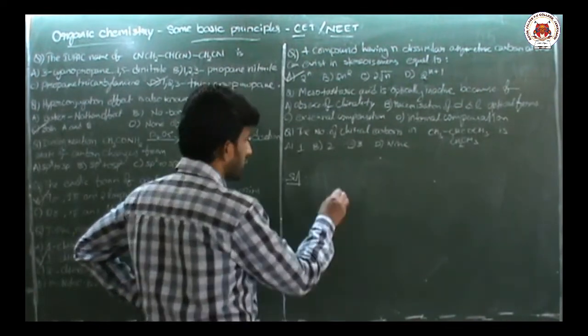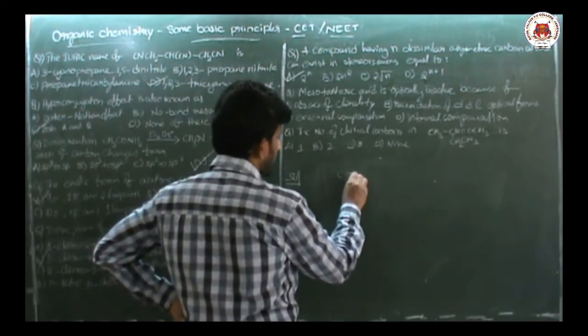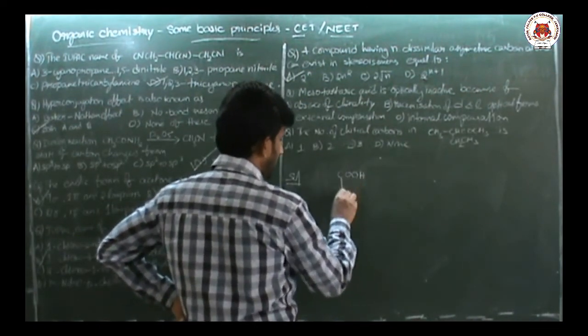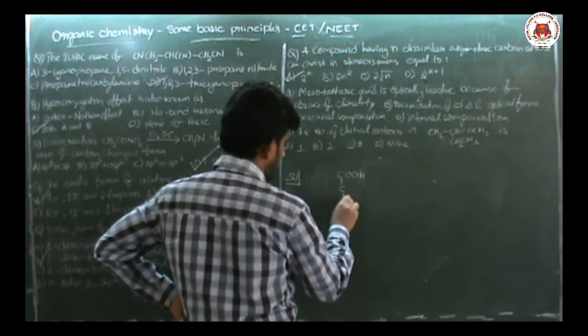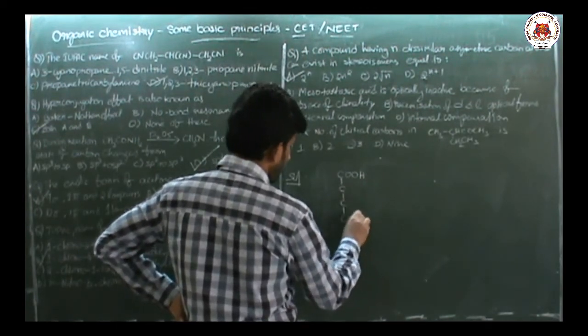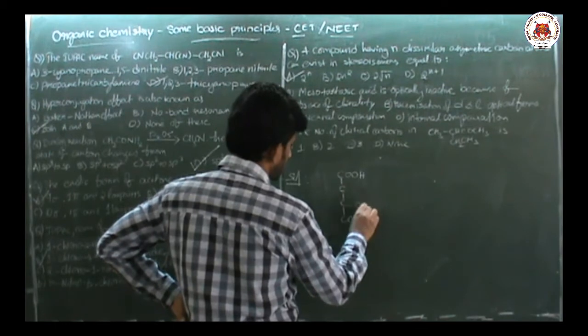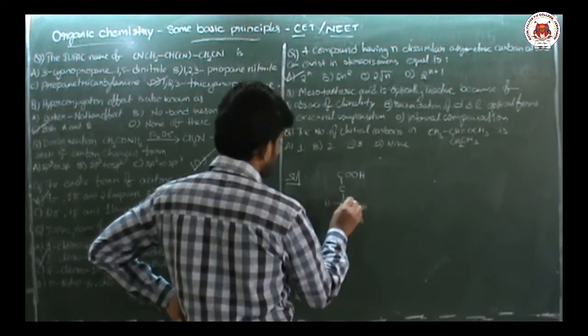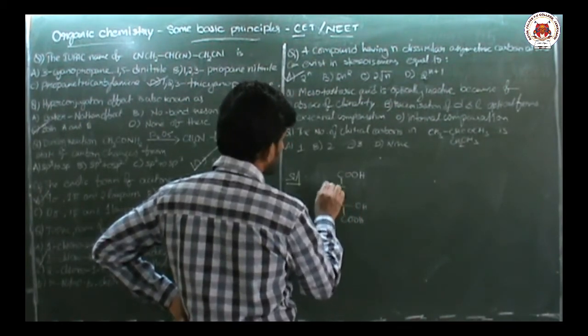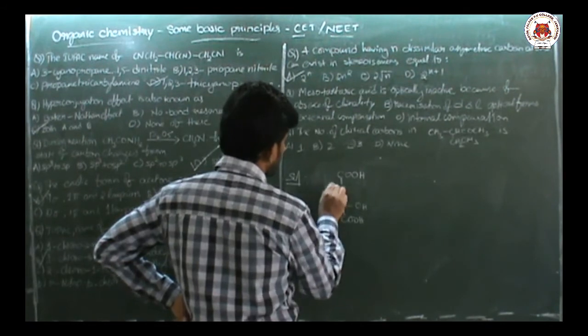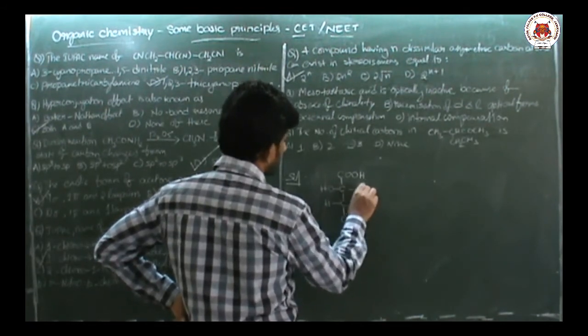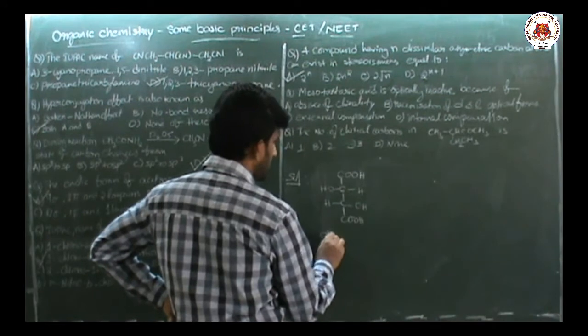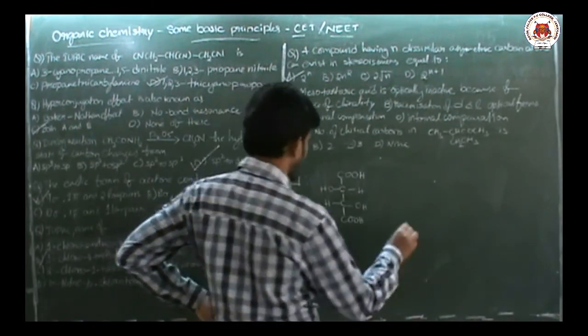Next, mesotartaric acid is optically inactive because of. Yesterday, in the previous class, we were talking about tartaric acid. I have written the structure like this, if you remember. I said this is D-tartaric acid.